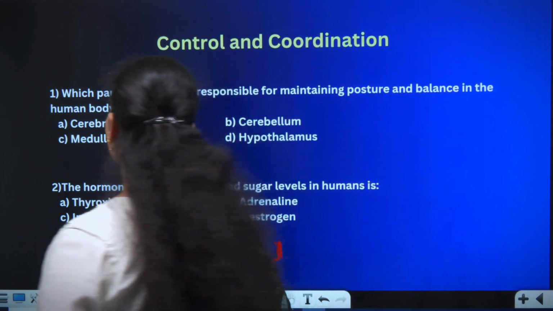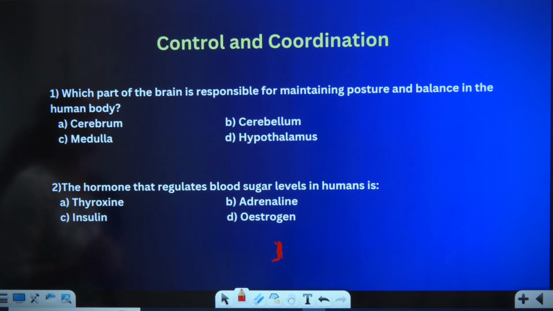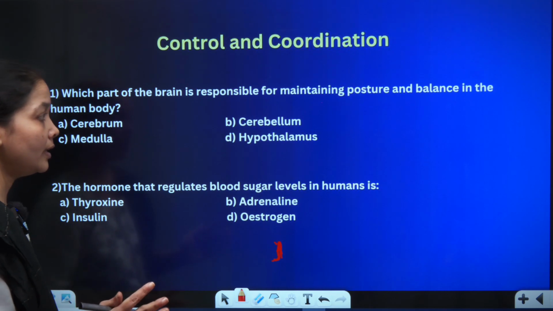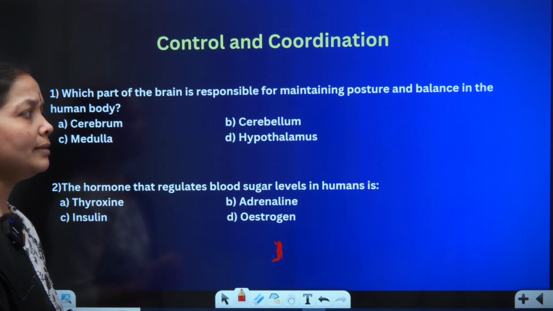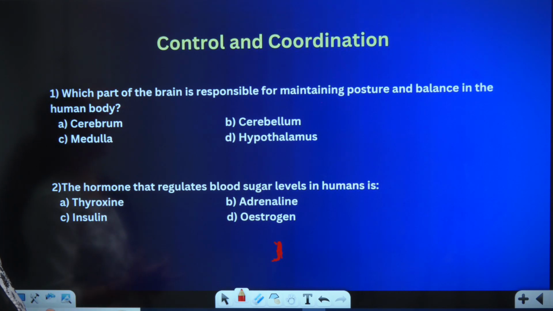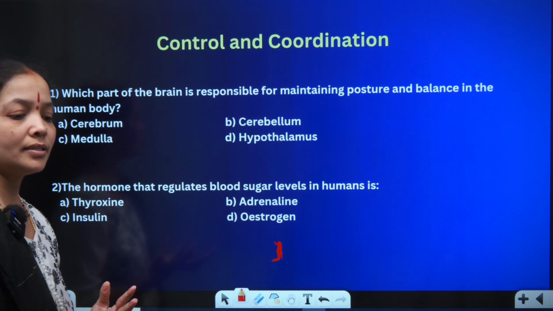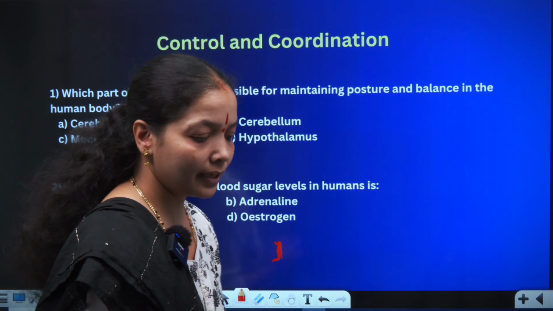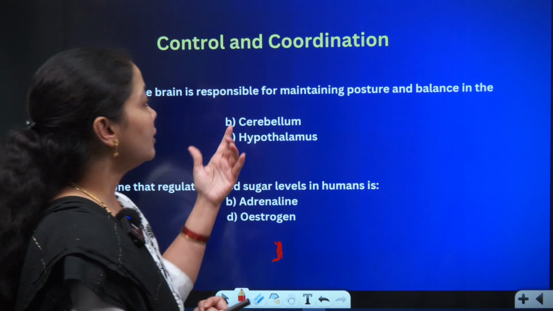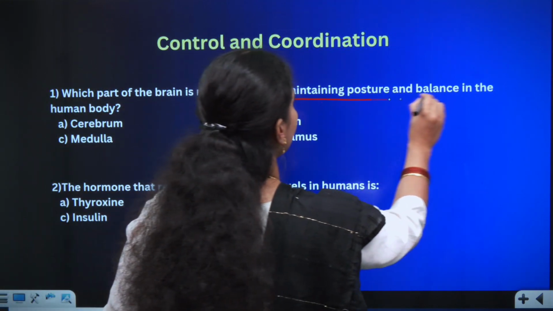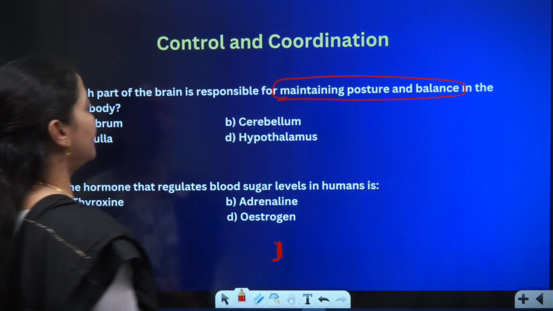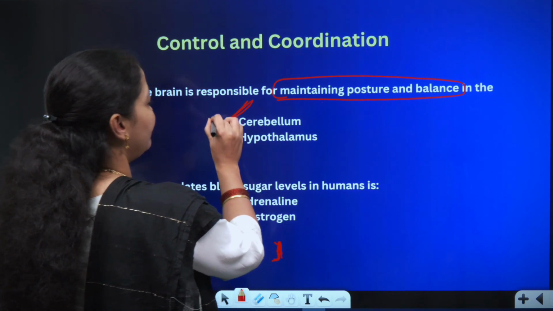Let us read the first question. Which part of the brain is responsible for maintaining posture and balance in the human body? This is a major question always asked by boards, and in major question papers you will get this question. And we all know that our brain has been divided into three parts: the midbrain, hindbrain and forebrain. So the maintenance of posture and balance is carried forward by the cerebellum, part of the brain.